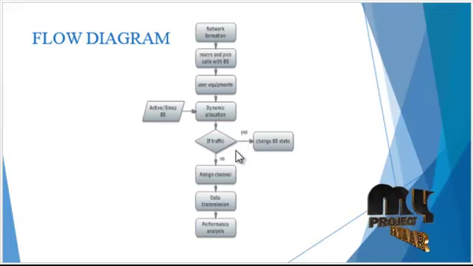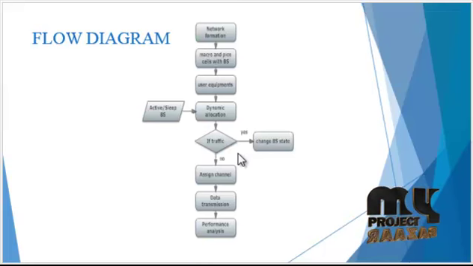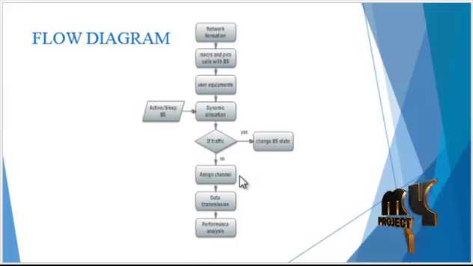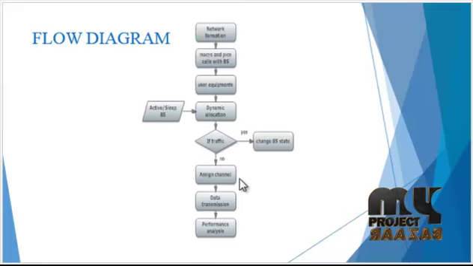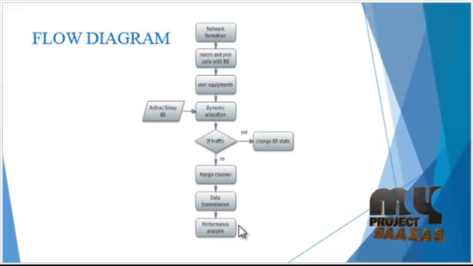After that, the traffic is measured. If the traffic is high, we have to change the base stations to allocate the channel. If traffic is low, then the base stations will assign the channel to perform communication. After assigning the channel, the data transmission is provided in the network between the users. Finally, the performance is analyzed, in which the existing system is compared with the proposed system in terms of metrics like the delay and the throughput.